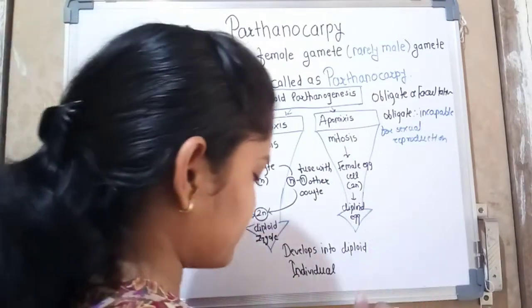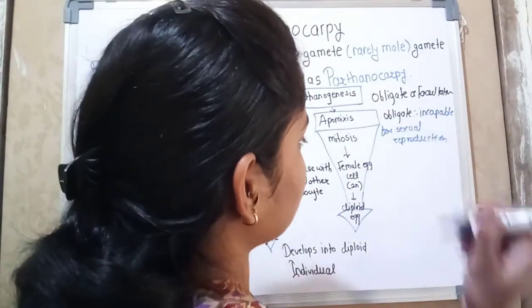Next, the second one is facultative parthenogenesis.